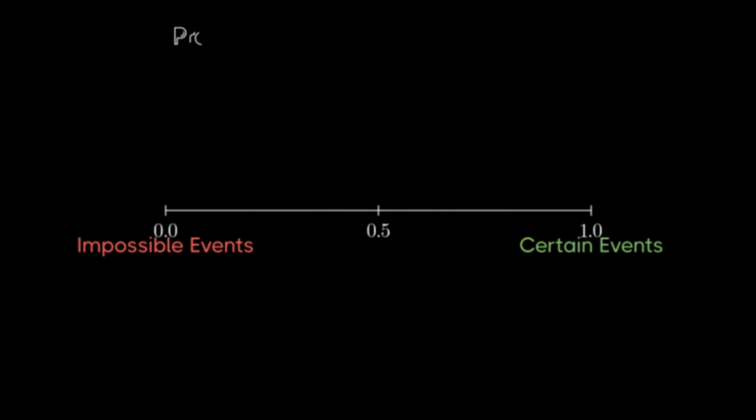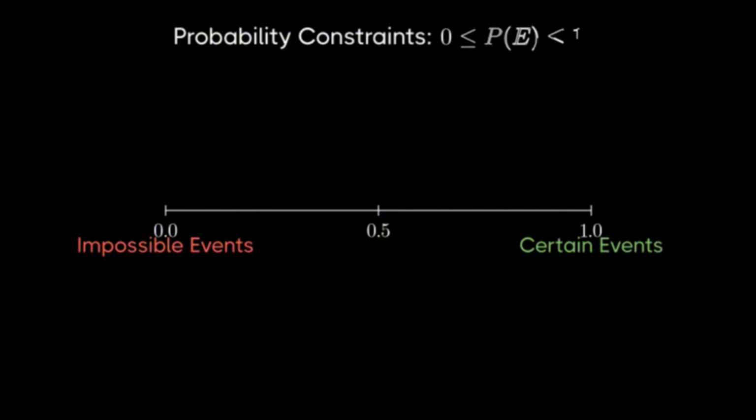This gives us our key constraint in probability. The probability of any event, which we write as P of E, must be greater than or equal to 0 and less than or equal to 1. This makes intuitive sense. An event can't have a negative chance of happening, and it can't have more than a 100% chance either. Let's start with an example of an impossible event.